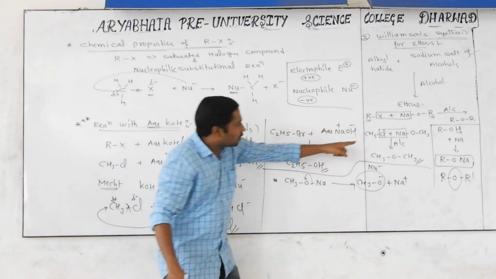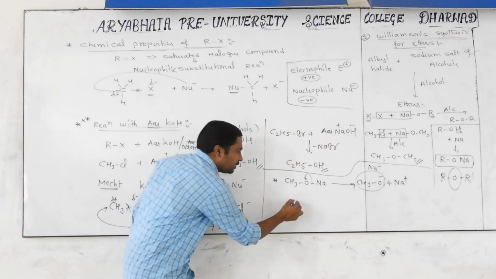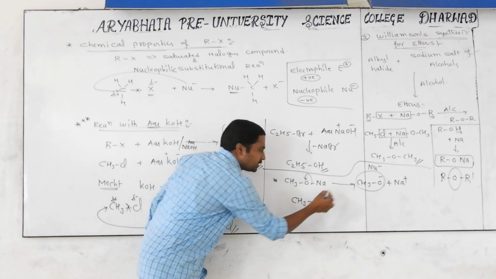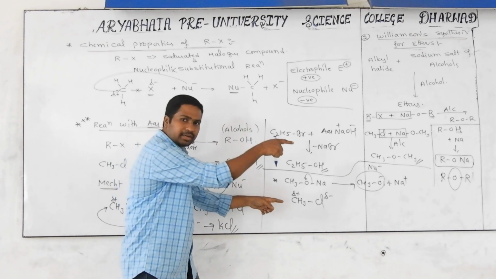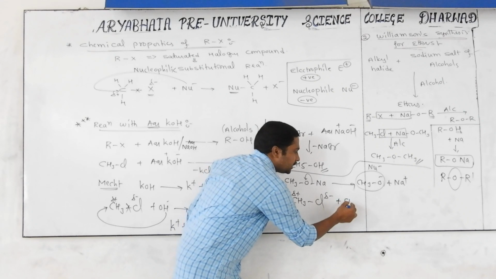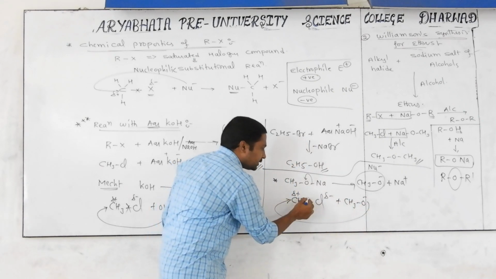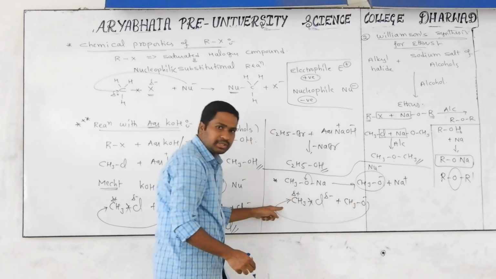Now, the sodium salt of alcohol will be treated with which one? Methyl chloride. Very simple. In CH3Cl, you know very well, carbon gets a partial positive charge and chlorine a partial negative charge. The positive charge is attracted by the negative charge of the nucleophile. This nucleophile CH3O− attacks on the positive side, then this C-Cl bond totally breaks down and the O-C connection forms.